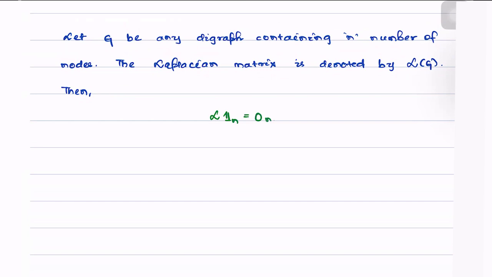What is 0n? 0n is simply an n cross 1 vector which has all of its entries as 0.